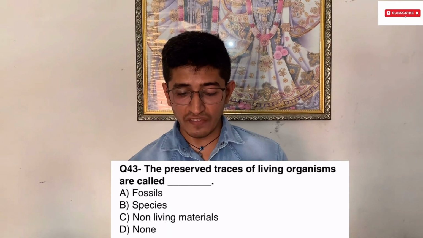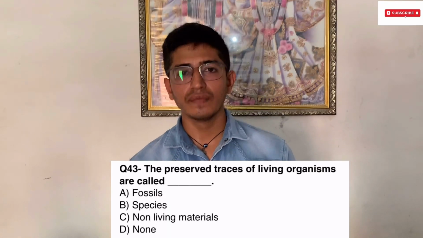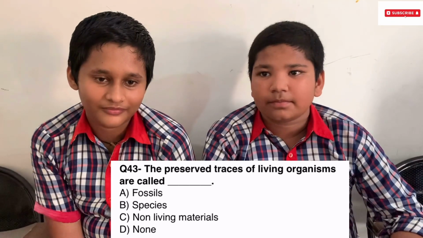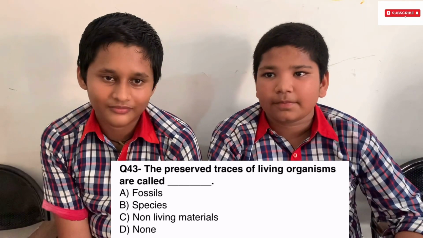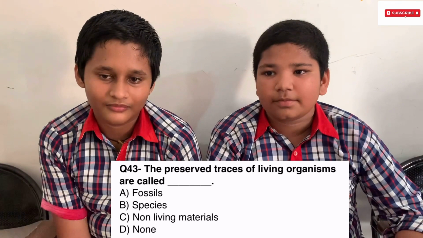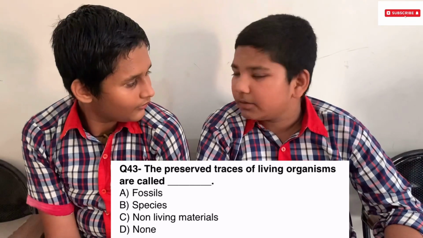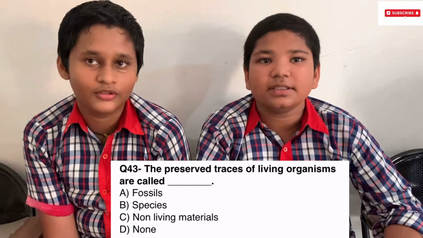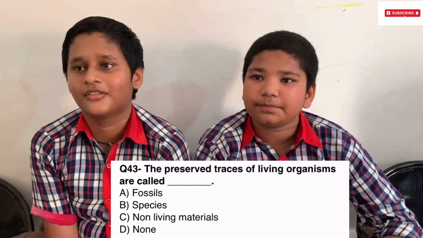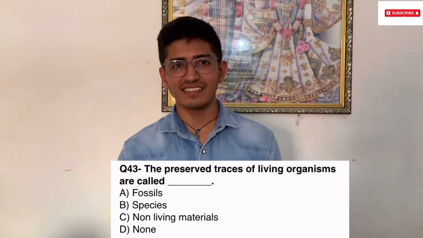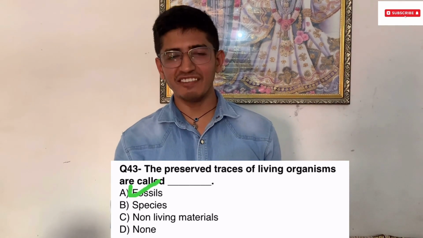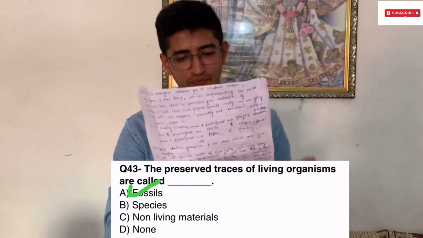And the next question goes to team A. The preserved traces of living organisms are called. The options are A, fossils, B, species, C, non-living materials, D, none. Option A, fossils. Are you sure? Yes. Option A, fossils, is the correct answer. Give them a huge round of applause.